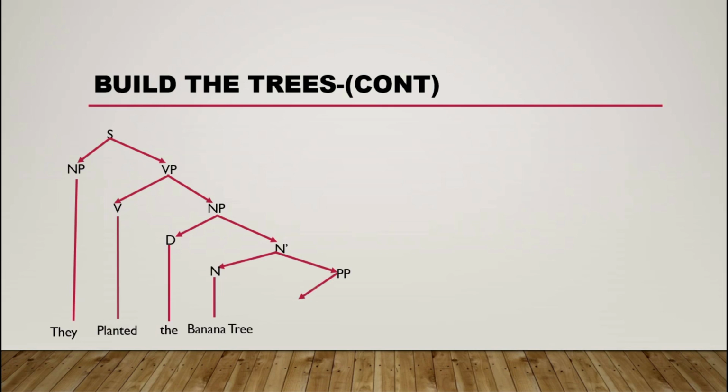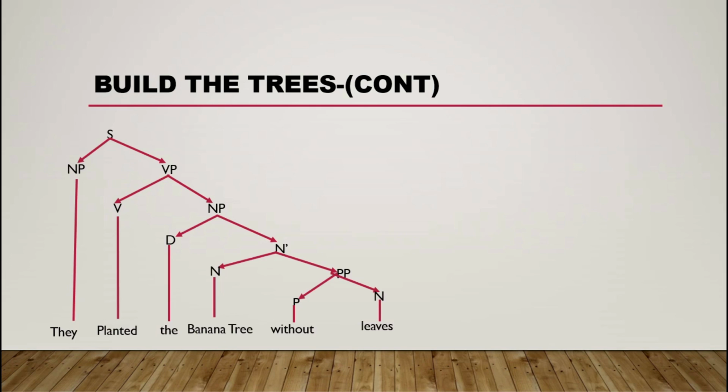The preposition phrase has two branches. P stands for preposition and we line down and write "without", and the next is N. N stands for noun, so we wrote "leaf".